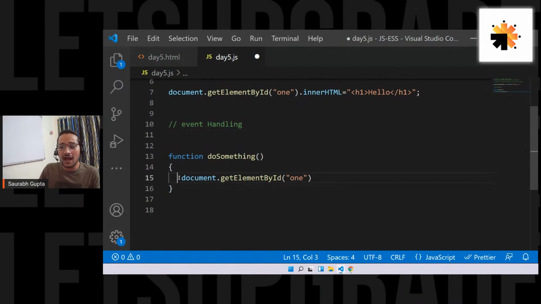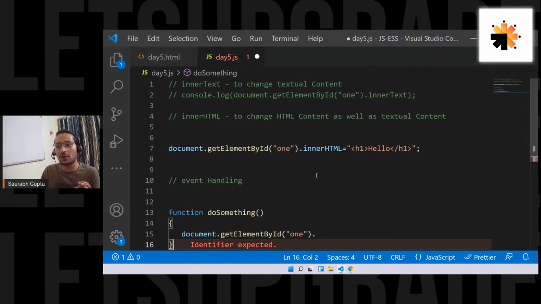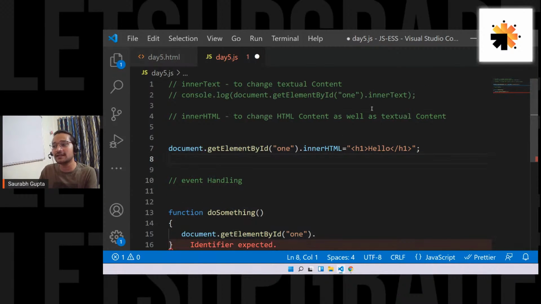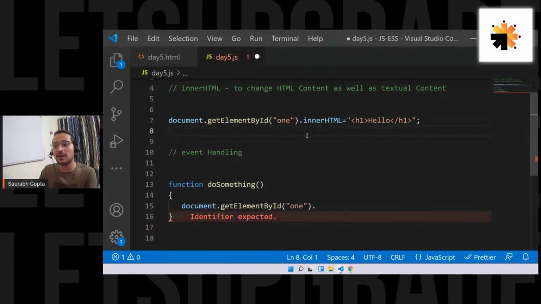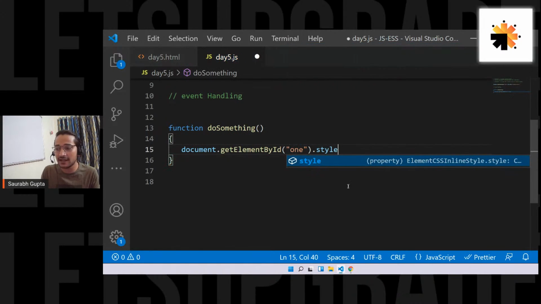Okay. So now we have fetched this element, and then dot. Now guys, understand the basic logic. I'm going back to basics. To select the element, this is what you do. This is what gives you the element. Fine, you have selected the element. Now what do you want to do? If I want to change text, I'll use innerText. If I want to change HTML, I use innerHTML. And if I want to change CSS, what then? In that case, I'll write dot style.